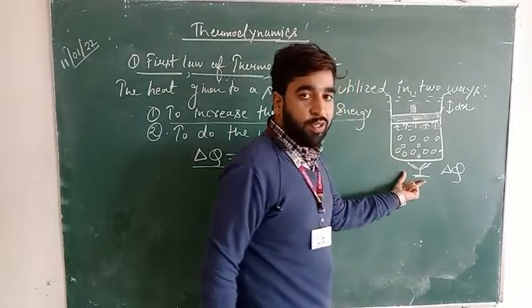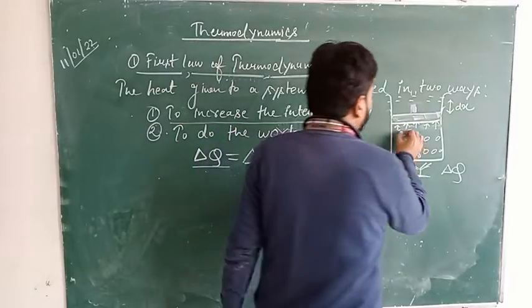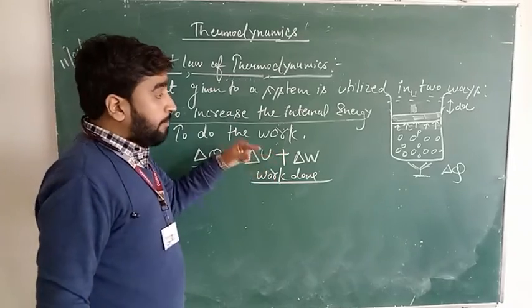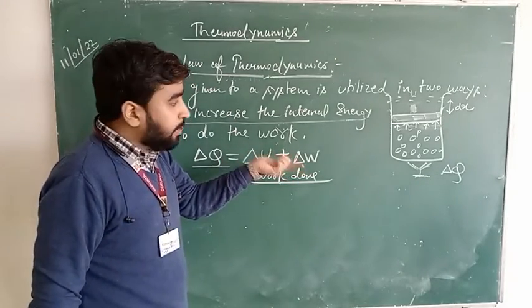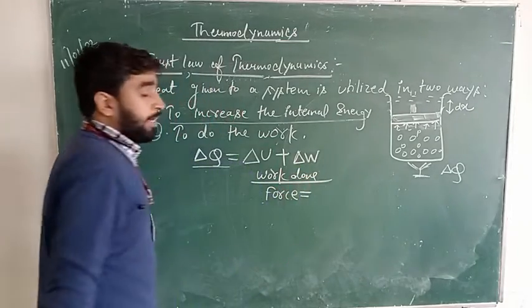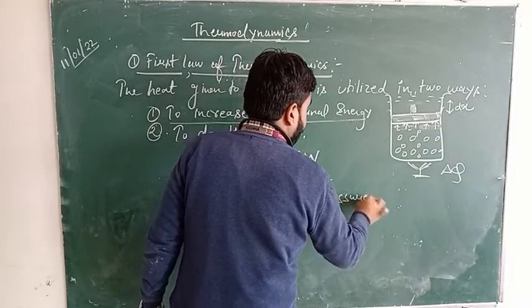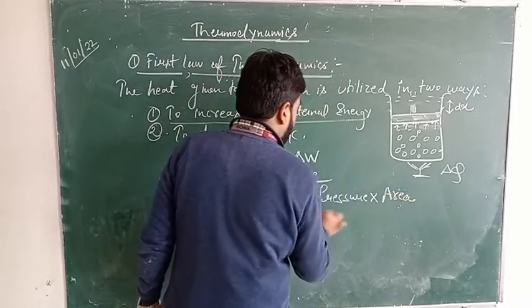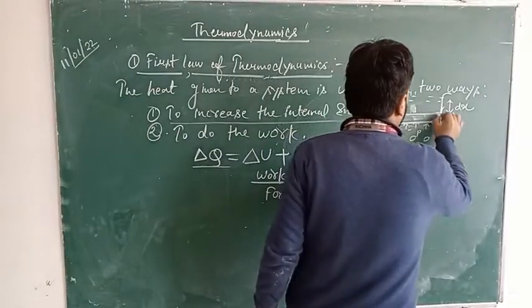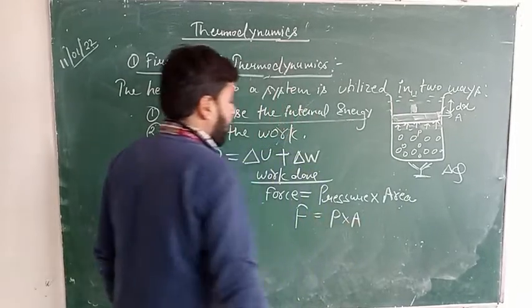So, when we give heat to the system, the internal energy of the gas molecules will keep on increasing and it will start exerting a pressure P on the walls of this piston. When pressure is raised on the walls of the piston, a force will be developed and we can easily calculate this force. Force is calculated by pressure into area. Suppose the pressure exerted by this gas is P and the area of this piston is A. So, this force is given by pressure into area.